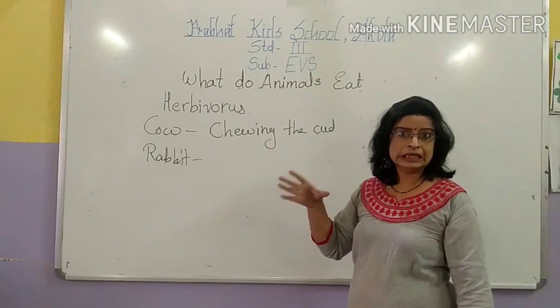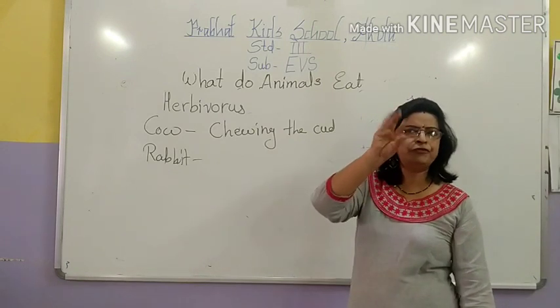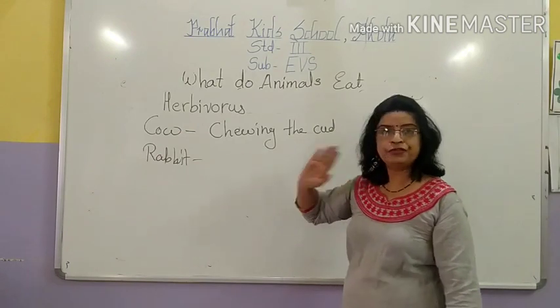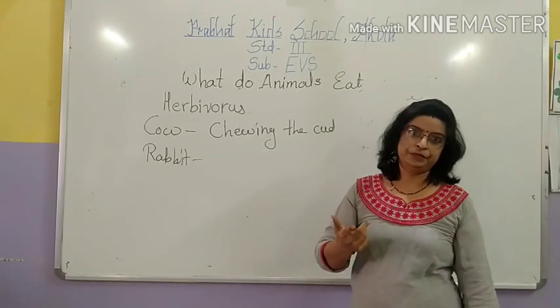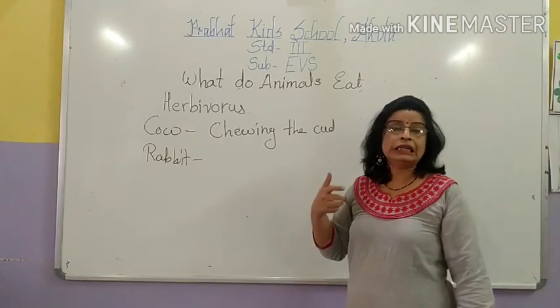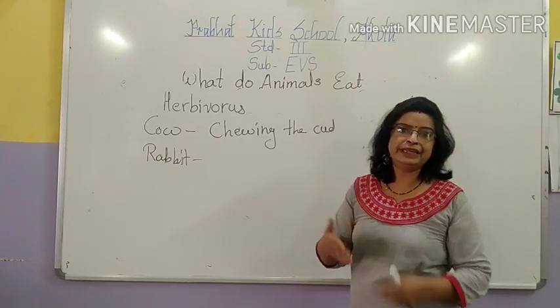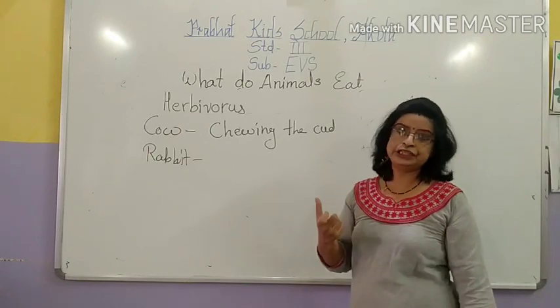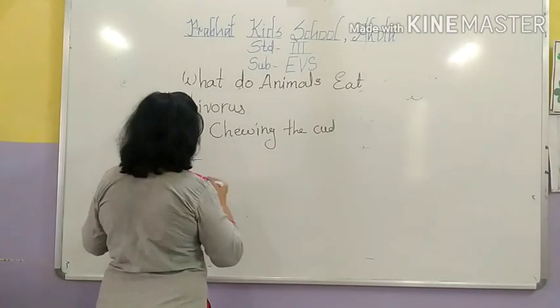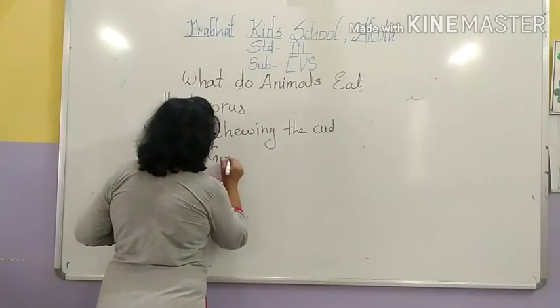If you observe the rabbit, they chew their food very repeatedly. Why? Because their front teeth are sharp. They chew or cut their food repeatedly, so many times, and this process is known as gnawing.